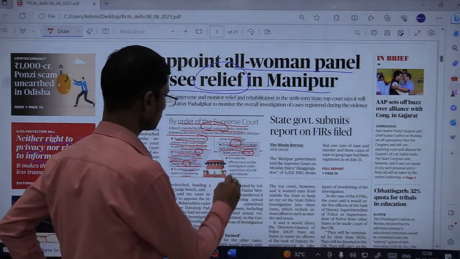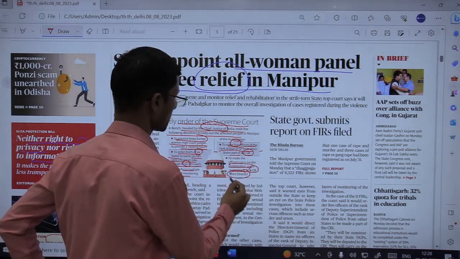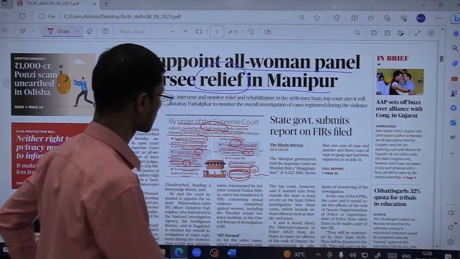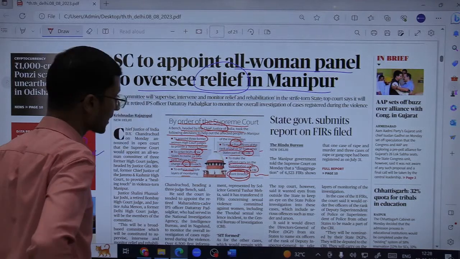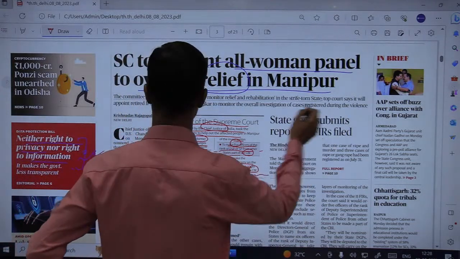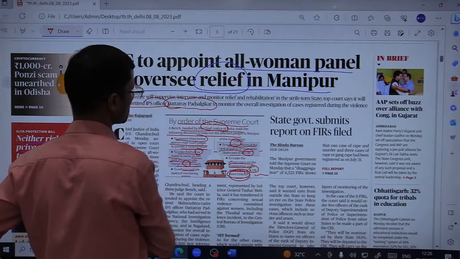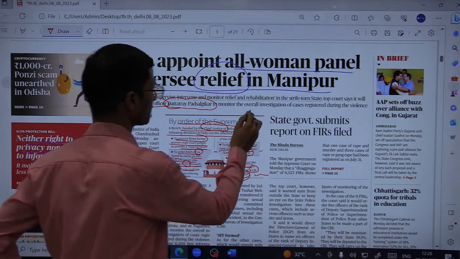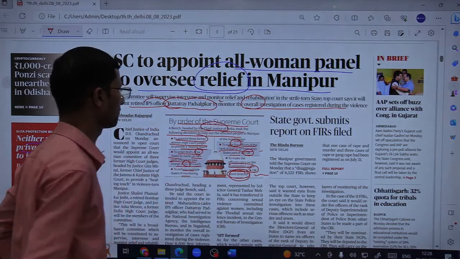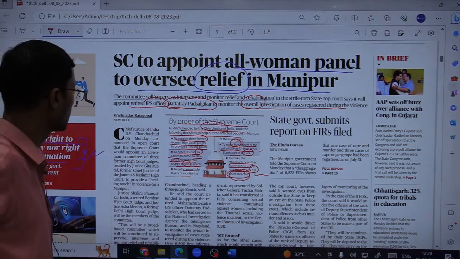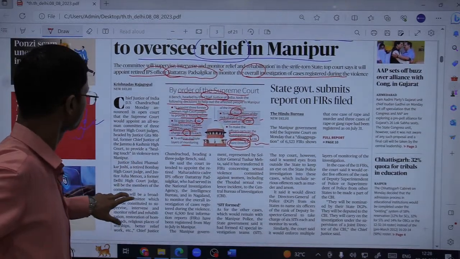ठीक है. To make officers carry on the investigation under supervision of a CBI joint director. So ये सारी जो इन्वेस्टिगेशन है CBI के joint director के अंडर होगी. ठीक है. In the supervision of joint director. So जो नेम है जो हेड करेंगे इस, you can say top court says it will appoint retired IPS officer Dattatreya Padsalgikar to monitor the overall investigation of cases registered during the violence. तो आपको नाम ही याद रखना है कि दत्तात्रेय पडसालगीकर, retired IPS officer, should be monitoring this. Fine.